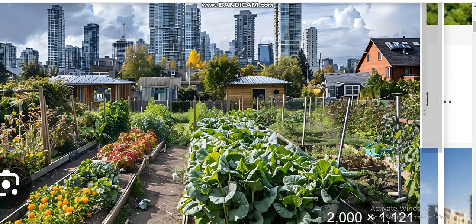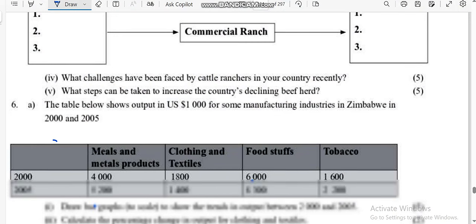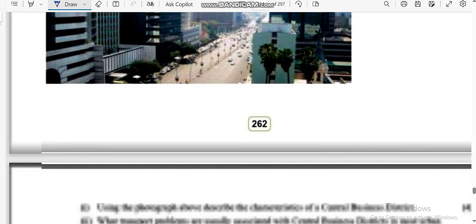Okay, so guys, on agriculture, I think we tried to cover a lot of things. Let me now try to talk about population and settlement.